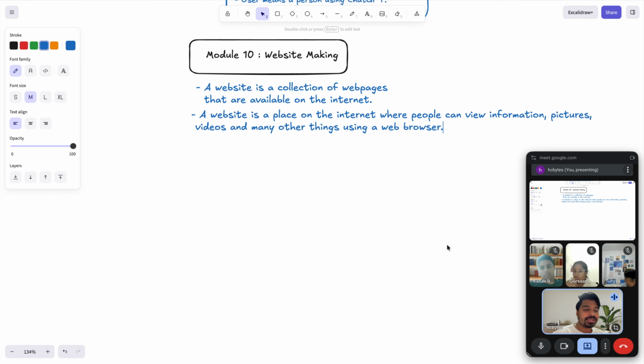So what is a web browser? Google Chrome is a web browser. Mozilla Firefox is a web browser. Brave is a web browser. That means to open any website, I go to a web browser.